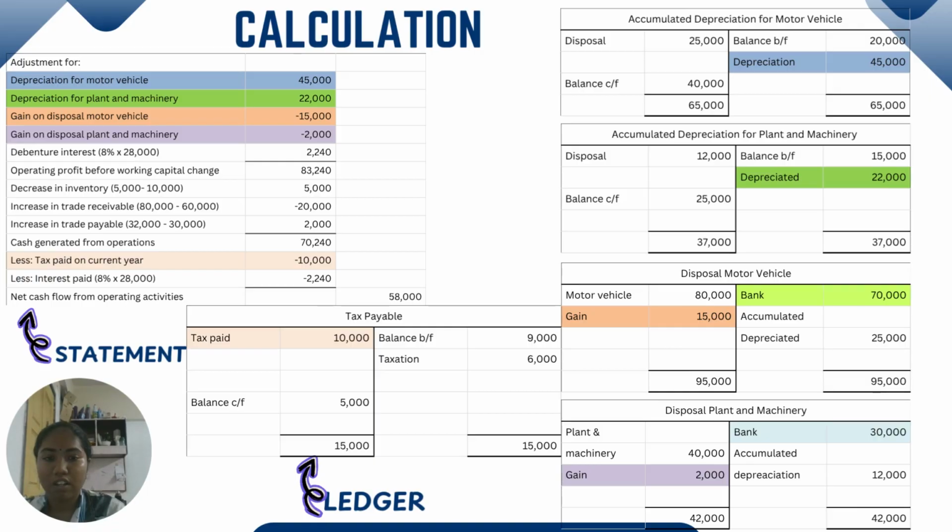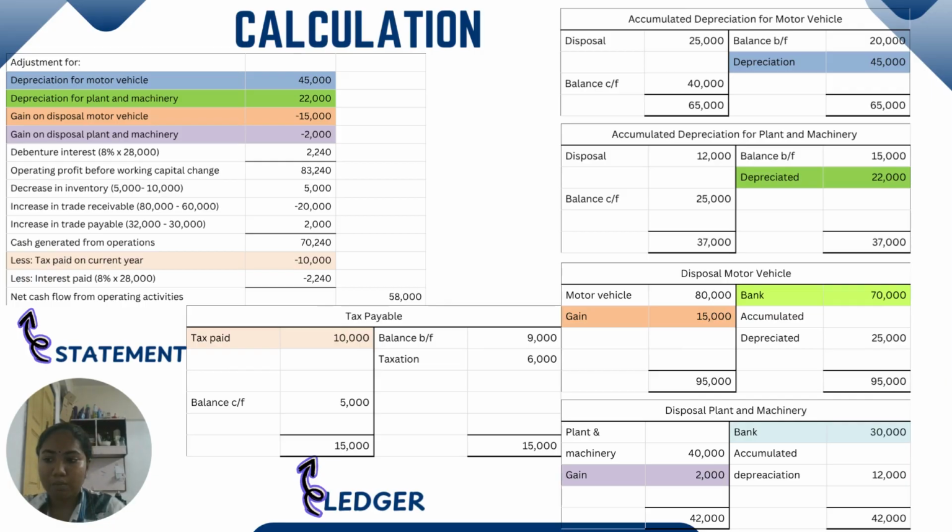Next is gain on disposal for motor vehicle. Motor vehicle at the debit side 18,000 and the bank 70,000. The accumulated depreciation is 25,000. Sum it at the credit side minus the motor vehicle, got 50,000 gain. If the answer is at the credit side, it will be loss and will be plus at the adjustment. If the answer is gain, it will be minus from the adjustment.